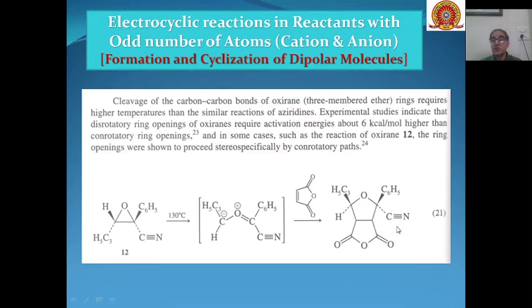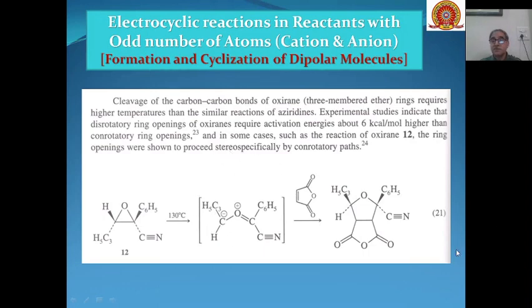And ring openings in case of oxiranes require a higher activation energy, about 6 kilocalories per mole higher for the conrotatory ring openings than in case of disrotatory ring opening. These ring openings have been shown to be stereospecific by the conrotatory path in some of the examples. For example, in this case, this ring opening is a stereospecific reaction.